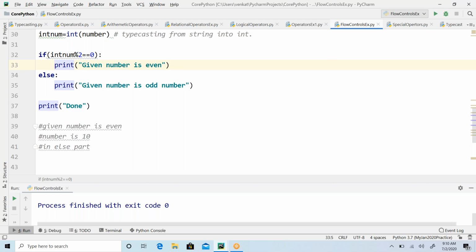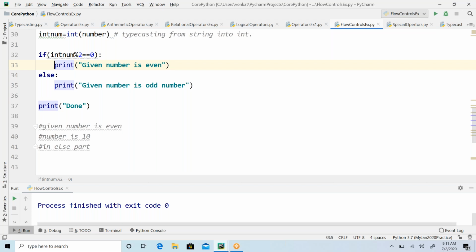If the single statement is written without indentation, does it work or give an error?